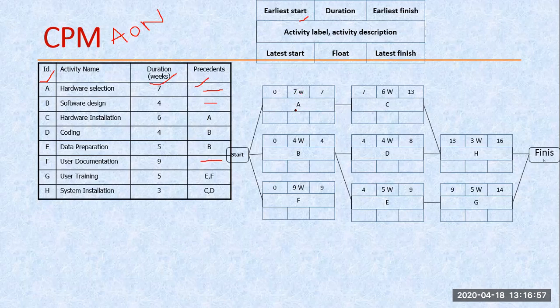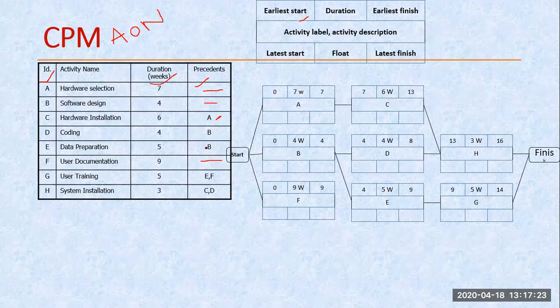And here we are representing the duration. So for A, the duration is 7, for B, 4, and for F, 9. So F having no dependency, 9, 4, and 7. And A is the precedent node of C. That's why we are representing C here. And C has a duration of 6.